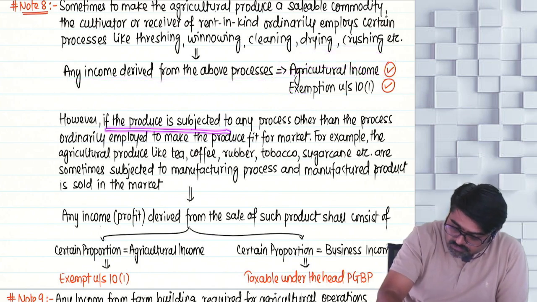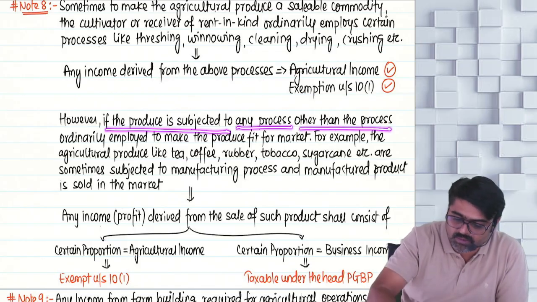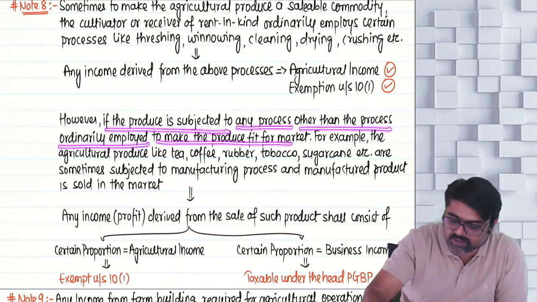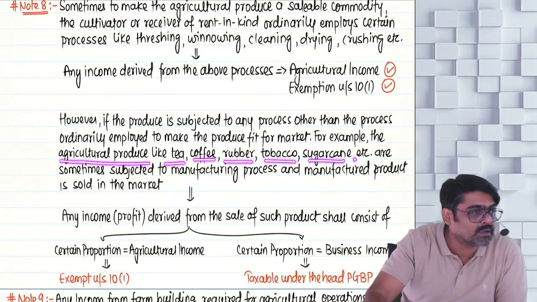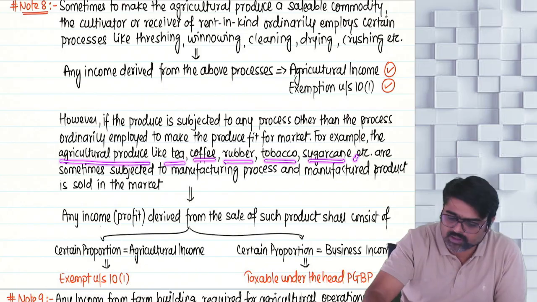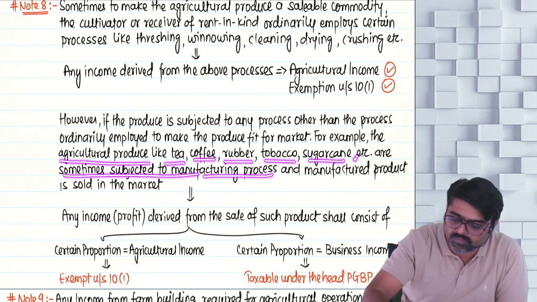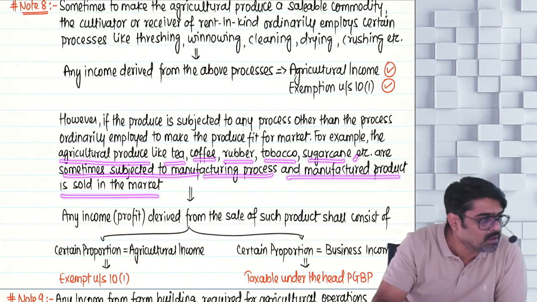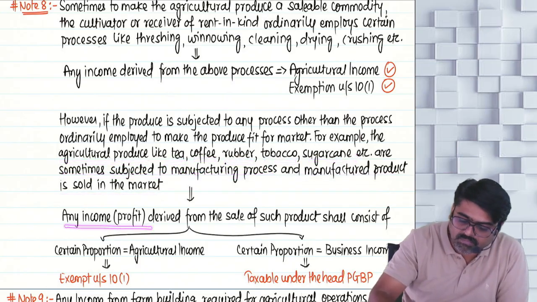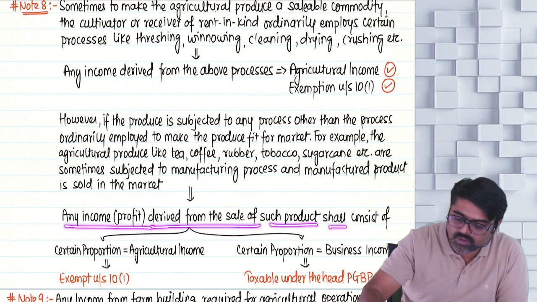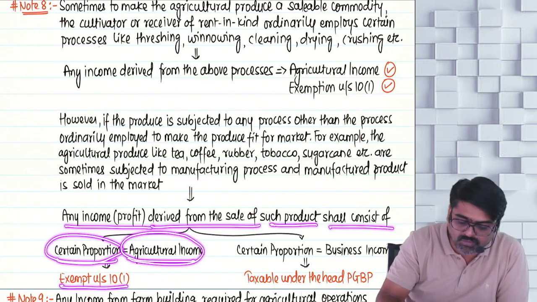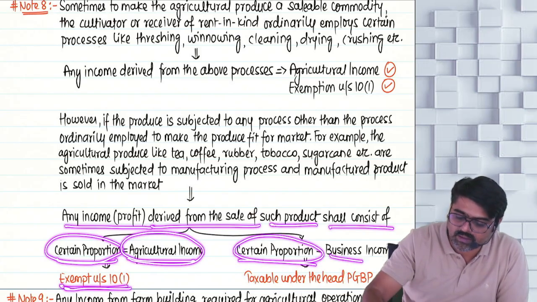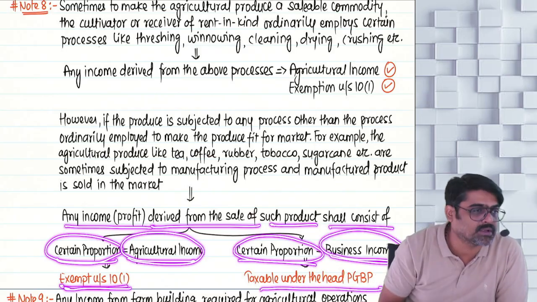If the produce is subjected to any process other than the process ordinarily employed to make the produce fit to be taken to market, for example agriculture produce like tea, coffee, rubber, tobacco, sugar cane, and many other products, which are sometimes subjected to a manufacturing process, and the manufactured product is sold in the market, then any income, meaning profit, derived from such sale shall consist of a certain portion which will be treated as agriculture income, fully exempt, and a certain portion which will be treated as business income, taxable under the head PGBP.